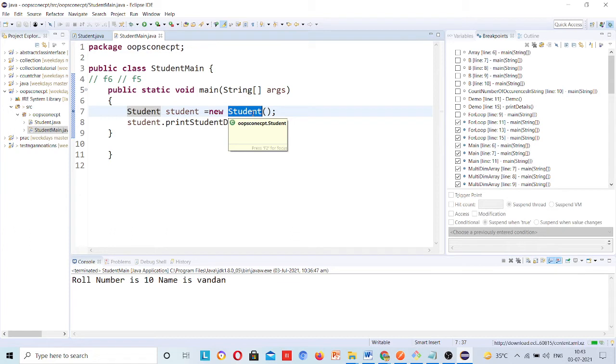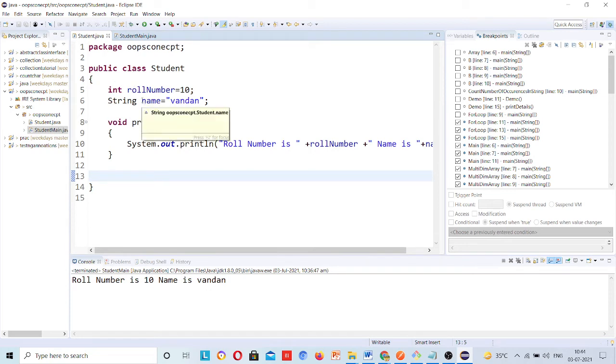So a very famous question is, first of all we will understand the constructor, then the very famous question is what is the difference between methods and the constructor, okay. And you are calling the constructor. Now the student class constructor, where is that present? You are calling it, but there is no constructor in this class, because Java internally provides you a default constructor.